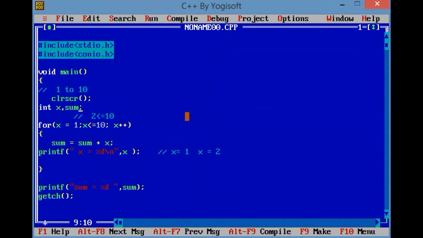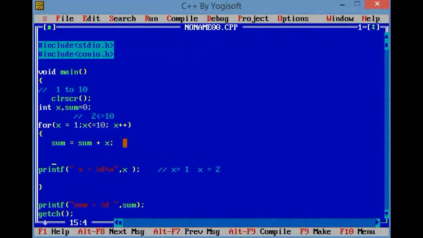Okay, the loop will be infinite. No, no, you are not right. This is not the right answer. So if I am initializing sum equals to 0, what happens in the body of the loop? First sum is 0. Yeah, sum starts from 0. If I am not initializing with 0, then what happens?